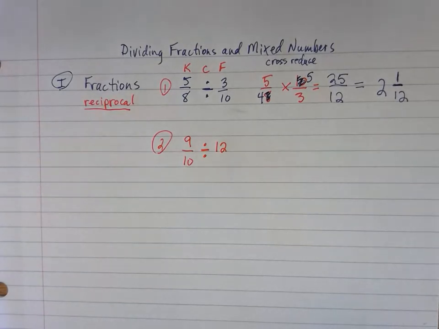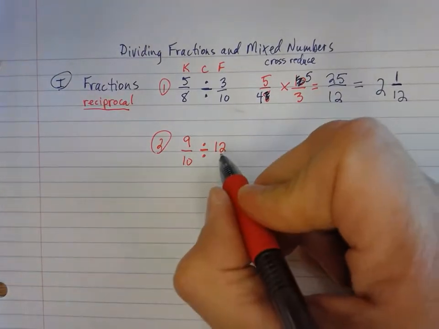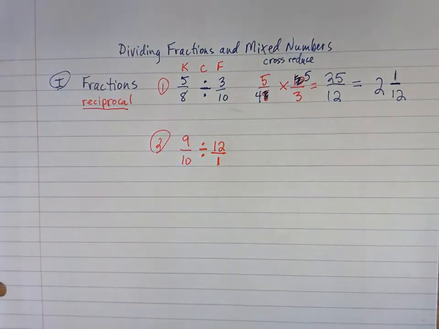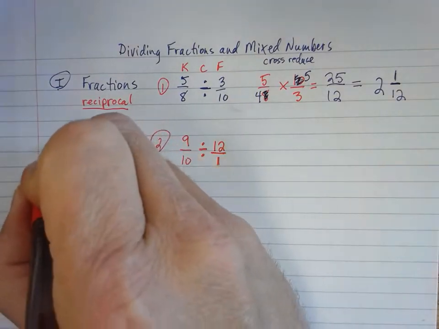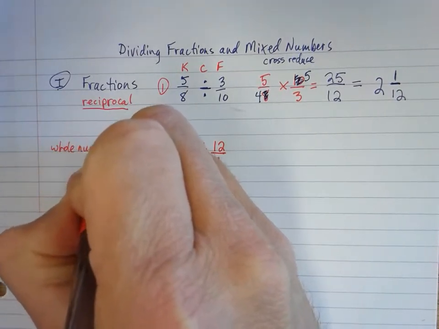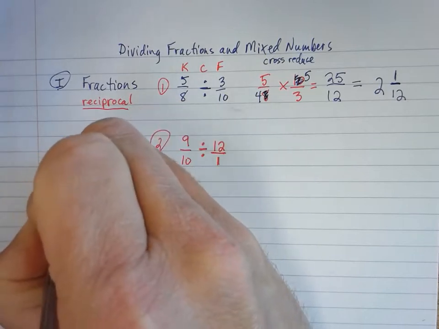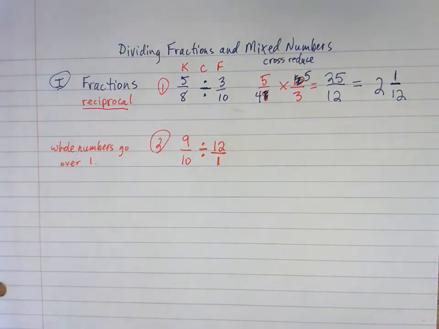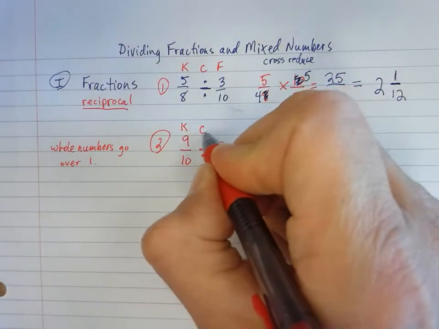First of all, 12 is a whole number, so what do you put the whole number over? We always want to put the whole number over 1. Okay, so just take that whole number, put it over the denominator of 1. Alright, so whole numbers go over 1. Alright, so anytime you've got a whole number, just give it a denominator of 1. Alright, so now we're going to do our keep change flip to this little problem. Keep change flip.